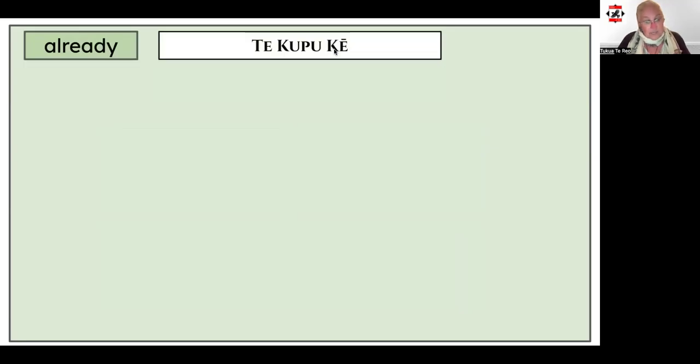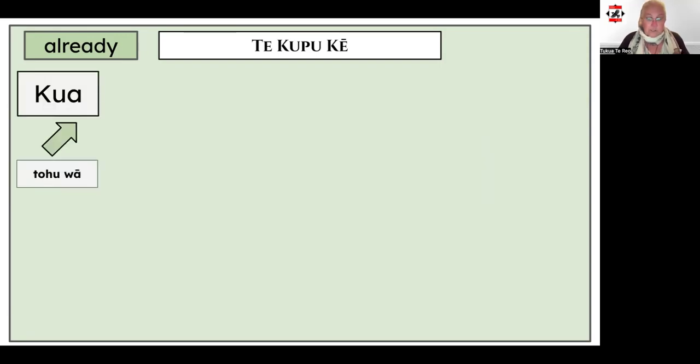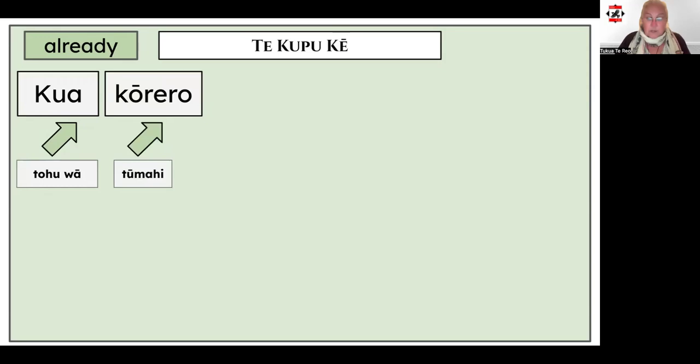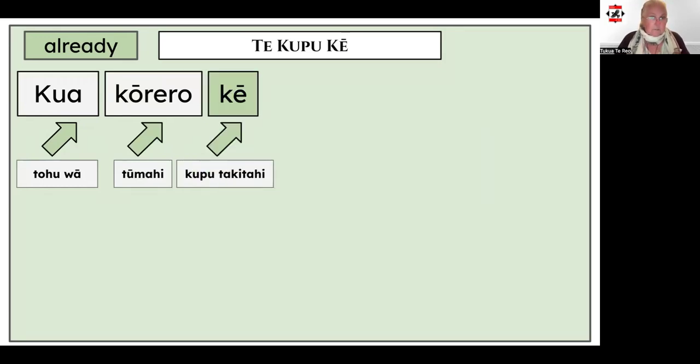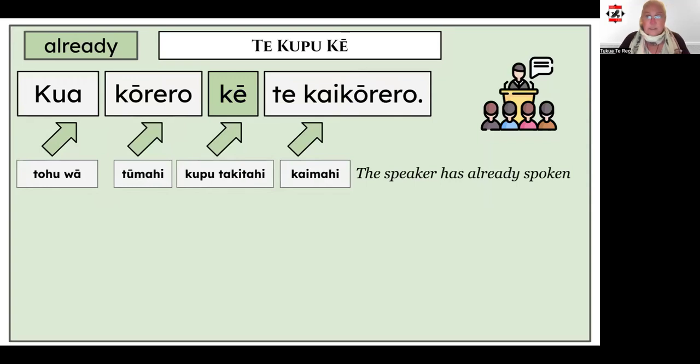We'll start by looking at ke and its use in a sentence to mean already. It generally relates to when something has already happened. When we use ke in this way, the sentence is often started with a tense marker or tohu wā, kua. So let's use that to begin our sample sentence. This is followed by the tūmahi, or the action word, and then ke comes straight after the tūmahi, followed by the kaimahi, the one that's done the action. Kua kōrero ke te kaikōrero. The speaker has already spoken.